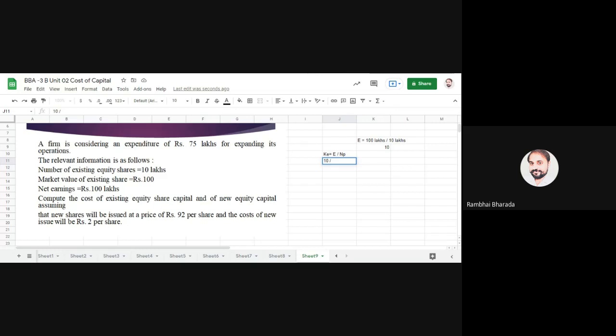See here, is net proceed given to you for existing shares or something else? What is given to you? Market value. And market value means here we are not supposed to use NP. We need to use market value, and market value is symbolized by P0.